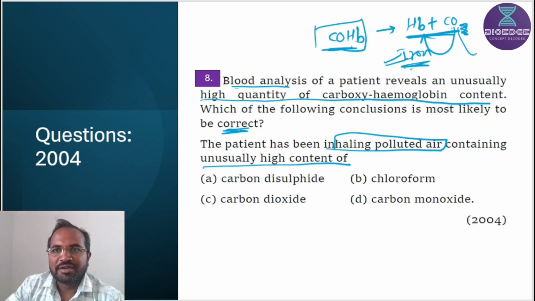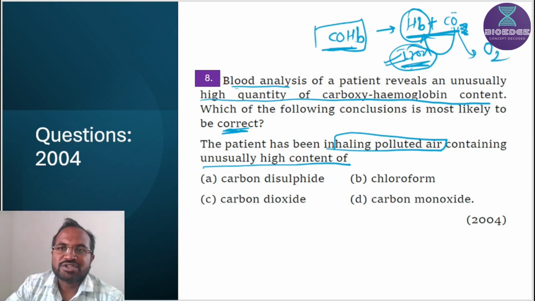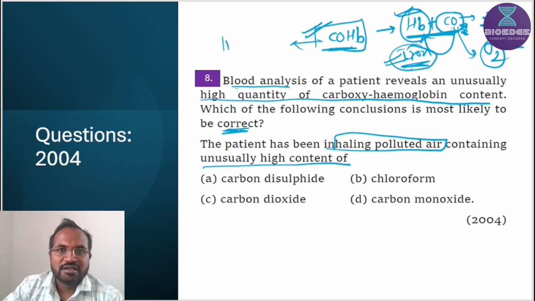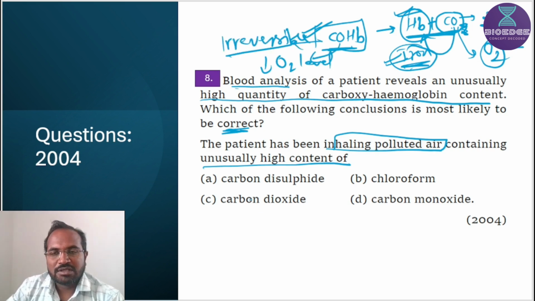That's why carbon monoxide competes with oxygen for binding with hemoglobin at the iron part, but in the competition carbon monoxide wins because it has 200 to 300 times more affinity towards hemoglobin as compared to oxygen. And it leads to carboxyhemoglobin, and this binding is irreversible.